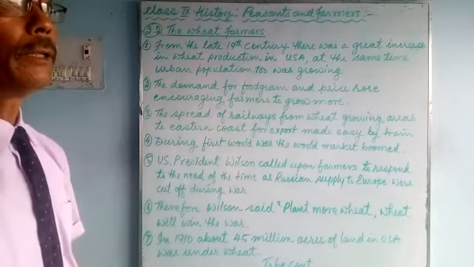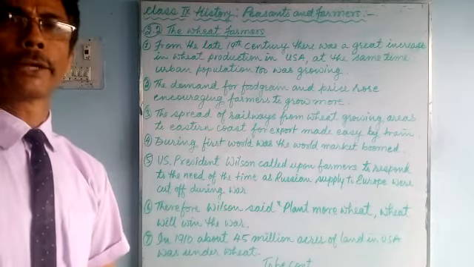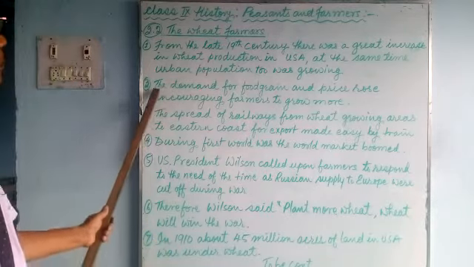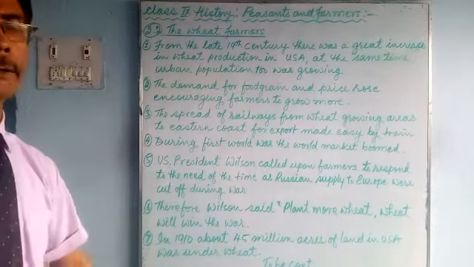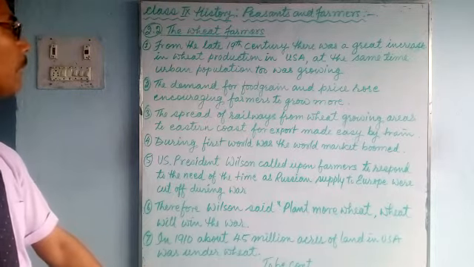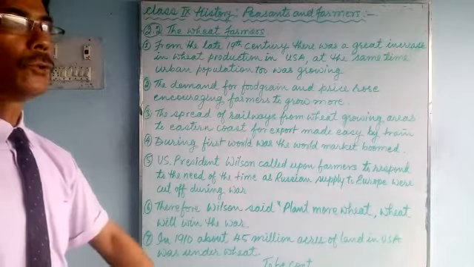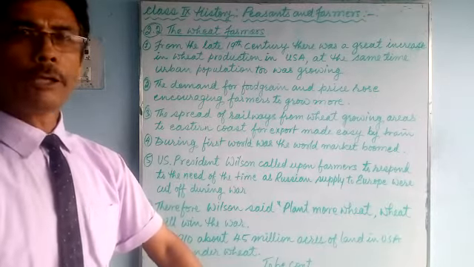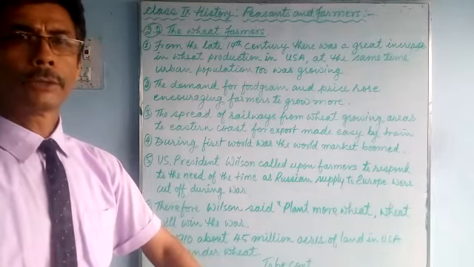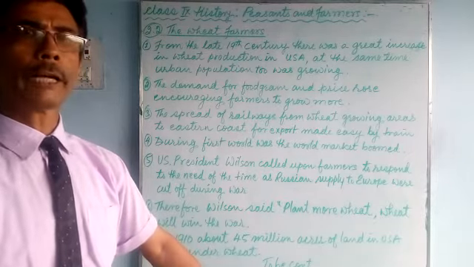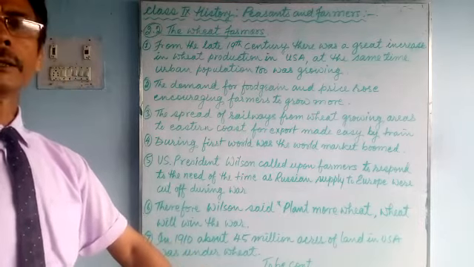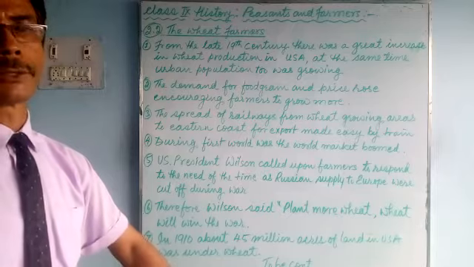At the same time, the urban population was also growing rapidly. Number two, the demand for food grain and price rose, encouraging farmers to grow more. As the population was growing and there was a great demand for food grains, the prices would also rise definitely. So this encouraged the farmers to grow more wheat.